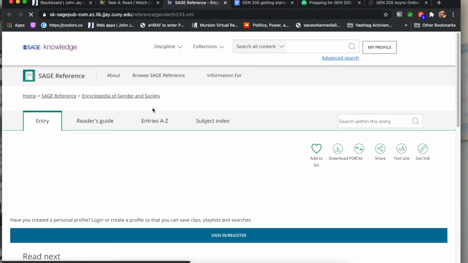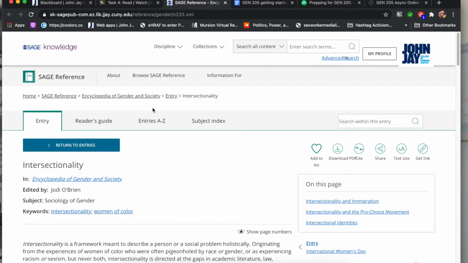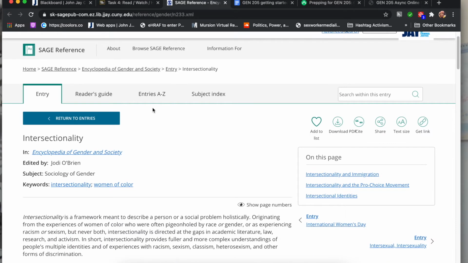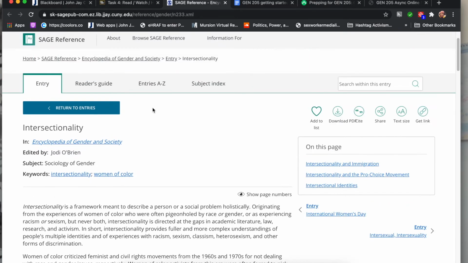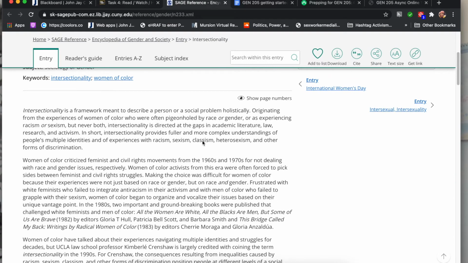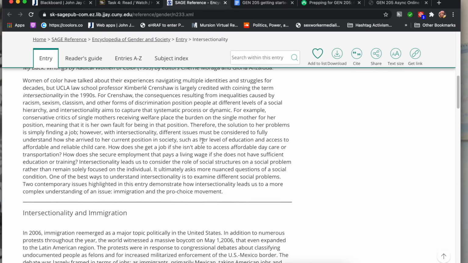You'll have to log into the John Jay Library to access this. I was already logged in, so it just popped up for me, right? And so when you're here, you can then download it as a PDF if you like to read it that way, or you can just read it here on the page.